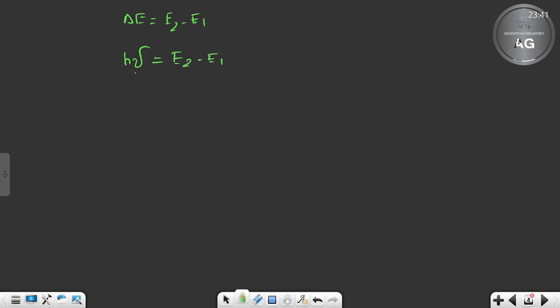No problem. This nu I am transferring this way: (E2 minus E1) by h. Now nu is also equal to c by lambda, if you remember. Frequency equal to c by lambda, right?